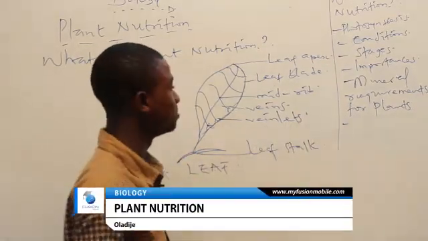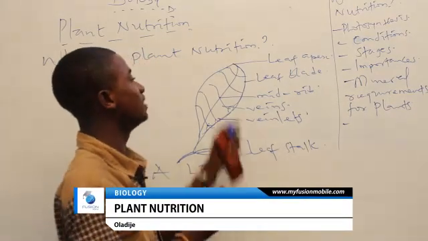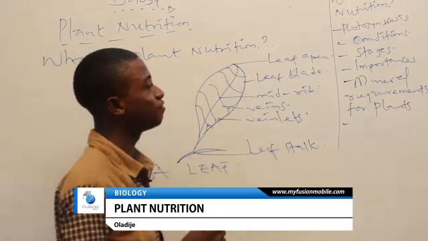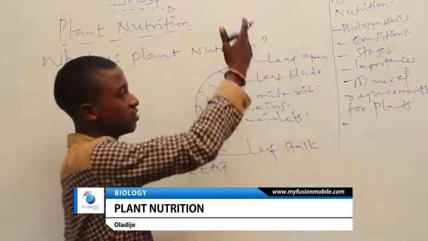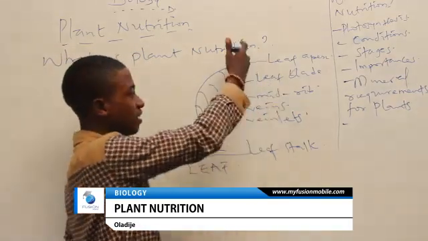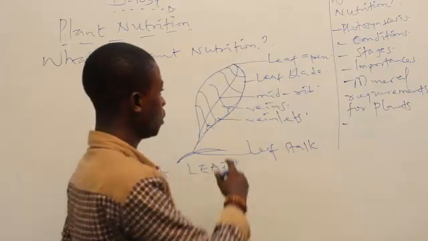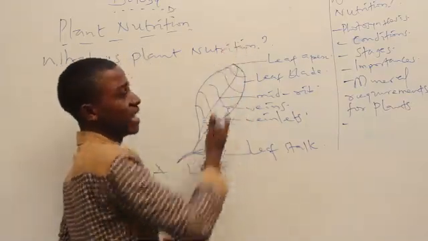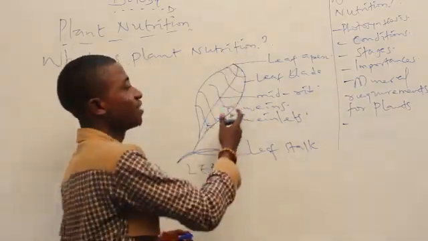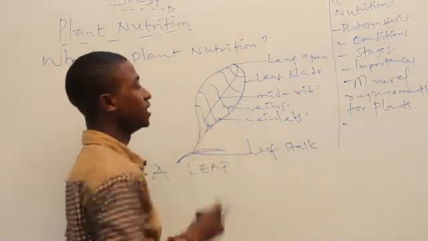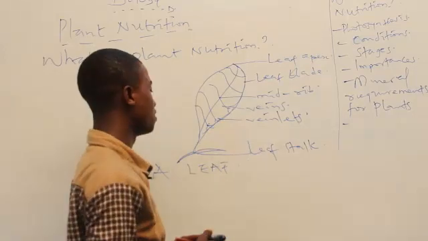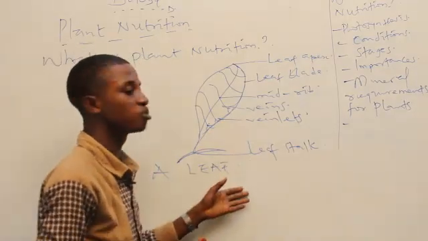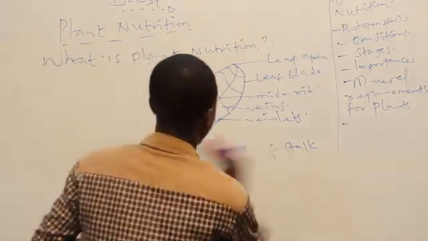So I think we've done the basic thing that needs to be done. Now this is a leaf, and this happens to be the different parts of a leaf. The leaf apex talks about the top of the leaf. The leaf blade talks about the margin of the leaf. We have the midrib that divides the leaf into two equal halves, and we have the veins that are actually in the leaf and responsible for transportation of foods, and we have the veinlets, which are smaller veins. So again, this is the structure of a leaf. Let's go back.